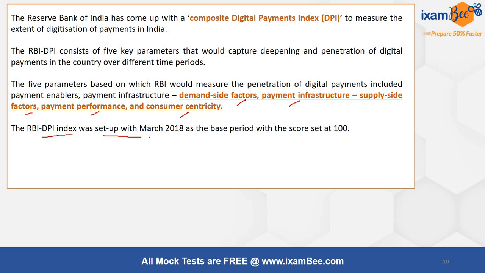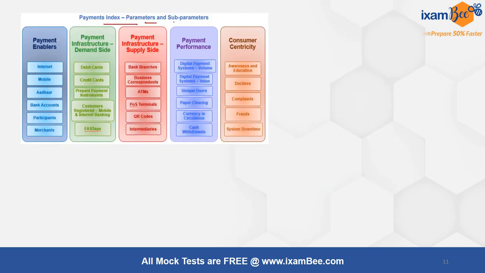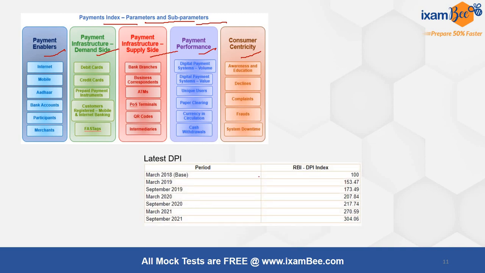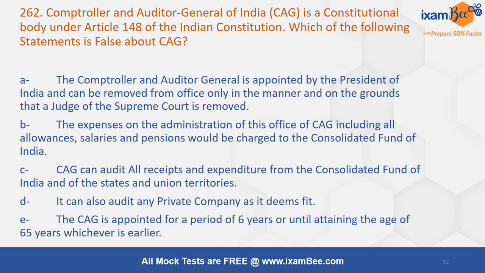RBI DPI index was set up in March 2018 as the base period with the score set as 100. It is a composite digital payment index to measure the extent of digitization of payments in India. These are the components of the payment index: parameters and sub-parameters, payment enablers, payment infrastructure, demand side, supply side, payment performance, and consumer centricity. If you take 100 as the base of 2018, today we are at 300 plus. September 21 is 304 as per this index.